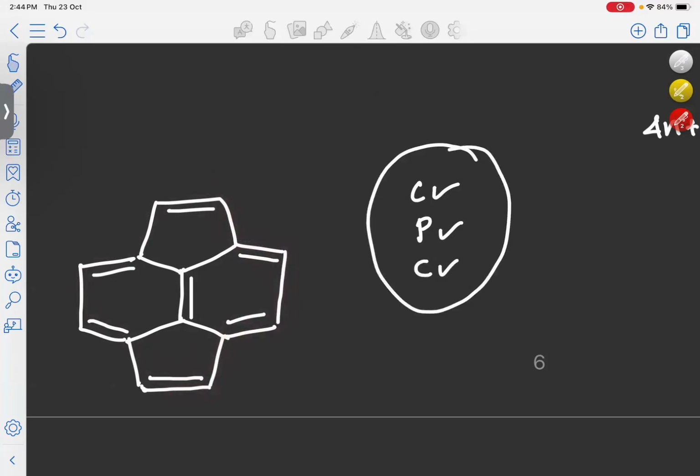Now, since three criteria are satisfied, we have to see the number of electrons taking part in the conjugation. While counting, we have to consider only the cyclic system. You have to remember that the pi bond present at the center we will not count as part of our conjugated system because it is an isolated double bond. Only the double bonds at the periphery of the molecule we will count. So we look at how many pi bonds there are: 1, 2, 3, 4, 5, 6. Total 6 pi bonds. That means 12 pi electrons.